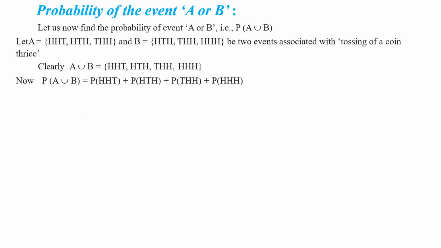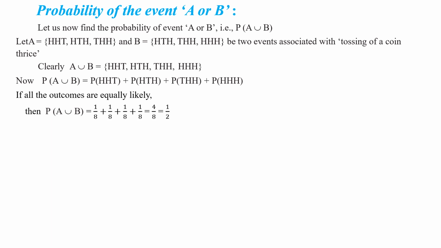If all the outcomes are equally likely, then P of A union B is equal to 1 by 8 plus 1 by 8 plus 1 by 8 plus 1 by 8. That is equal to 4 by 8, that is equal to 1 by 2. If you assume that all the outcomes of this random experiment are equally likely, then we get 1 by 8 plus 1 by 8 plus 1 by 8 plus 1 by 8, that is equal to 4 by 8. Understood this statement, children?